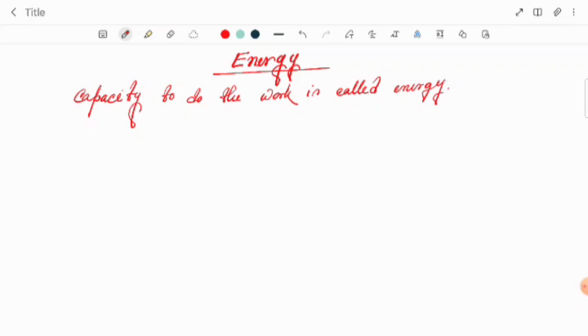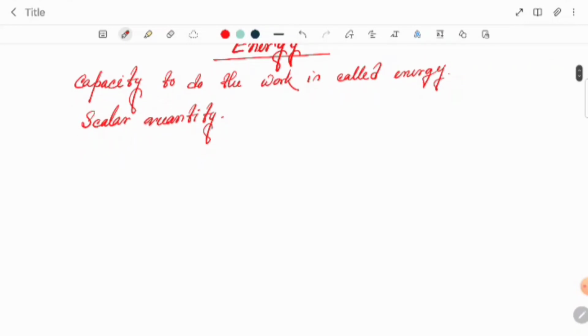Now when we have to do some work, we need energy. Whenever we are having food, any packaged food, on that there is written that this one is this much kilocalorie. Suppose one chocolate, over there also you can see calorie or kilocalorie. So this is giving basically the energy. Energy is also a scalar quantity. Keep it in your mind, it's a scalar quantity.